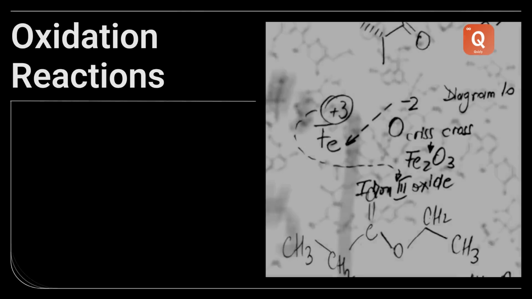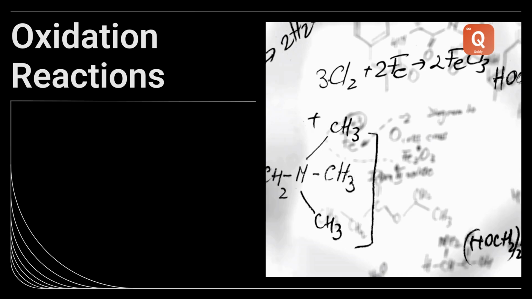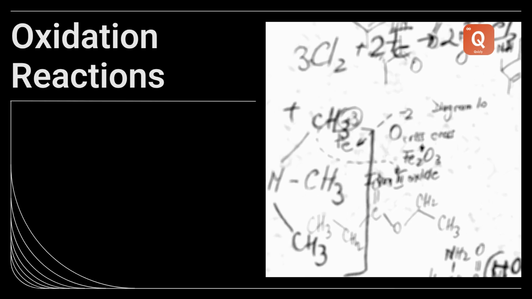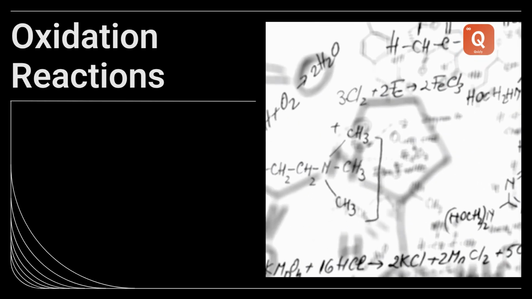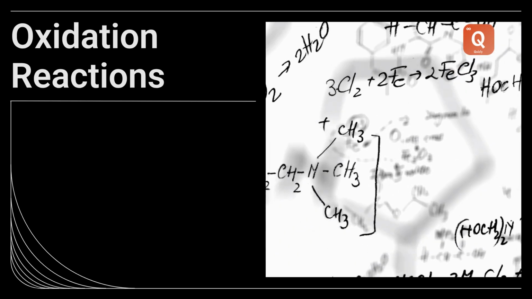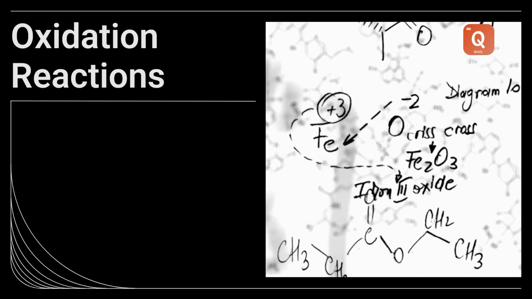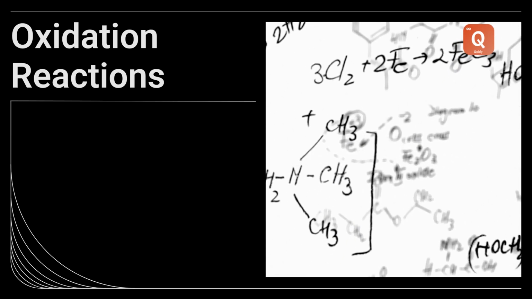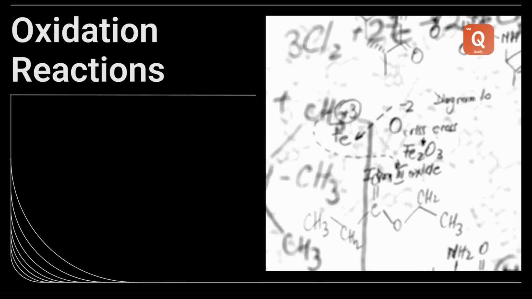Welcome, Class 10 students. Have you ever wondered why your bicycle gets rusty or why some foods go bad after a while? It's all thanks to something called oxidation. In this video, we'll explore the fascinating world of oxidation reactions and their everyday effects, specifically focusing on corrosion and rancidity. Understanding these processes is crucial for keeping our world running smoothly and our food fresh.